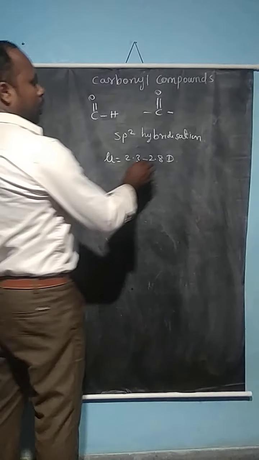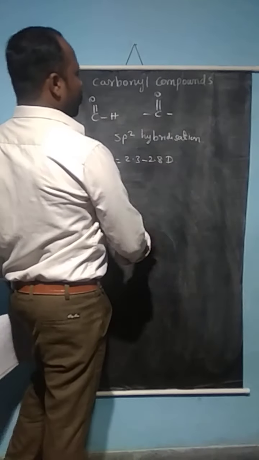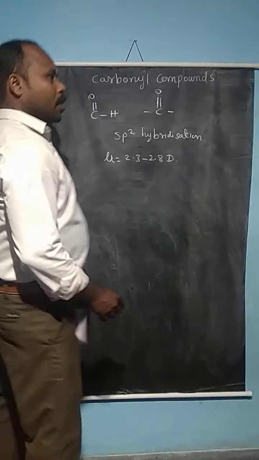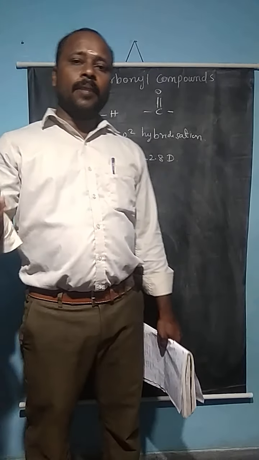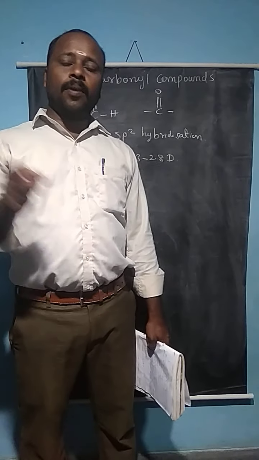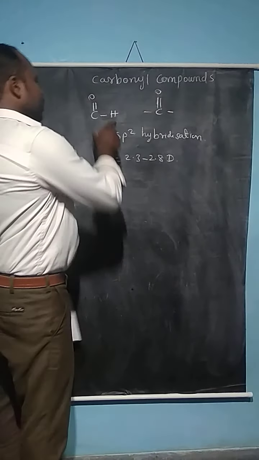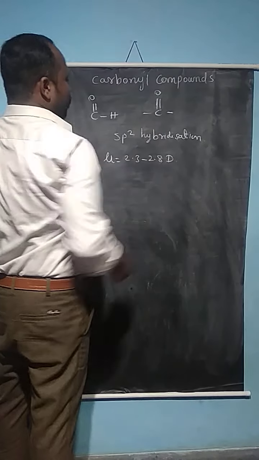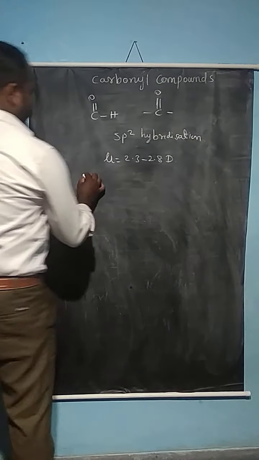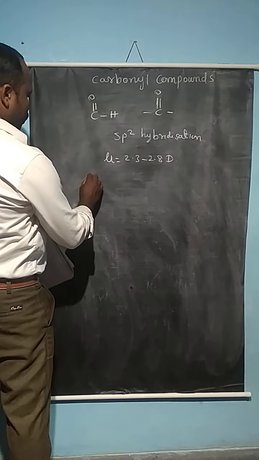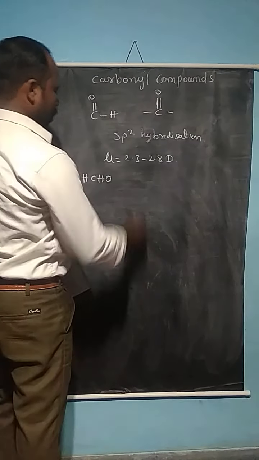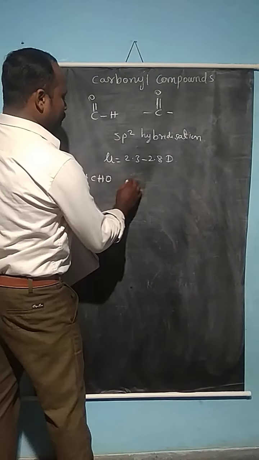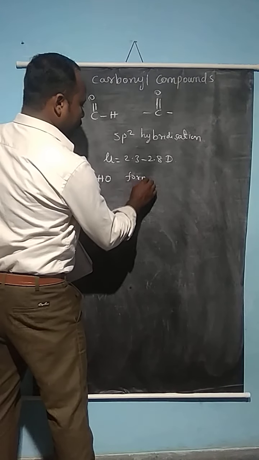Now let's see the nomenclature of carbonyl compounds. What is the meaning of nomenclature? Every molecule has an IUPAC name and a common name. If you take the aldehyde molecule HCHO, we call it formaldehyde in the common name.